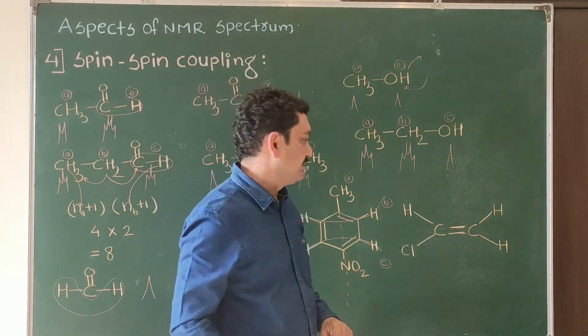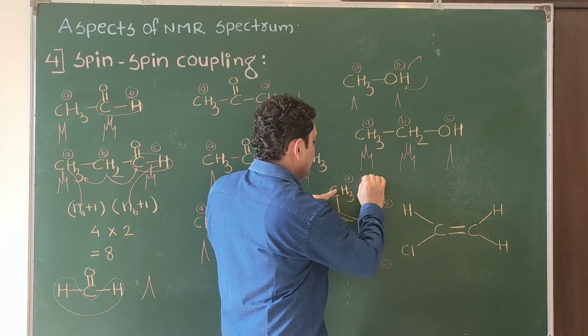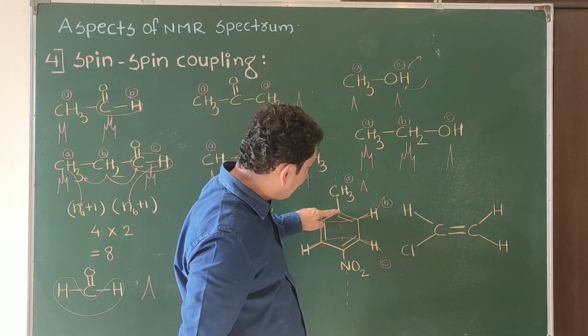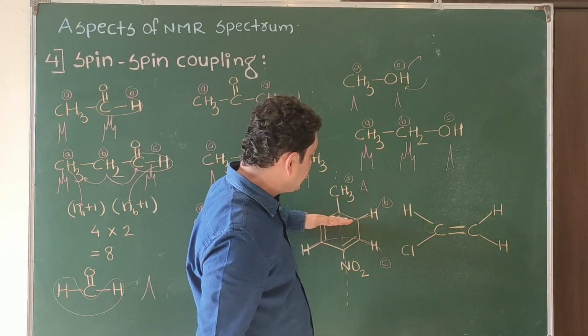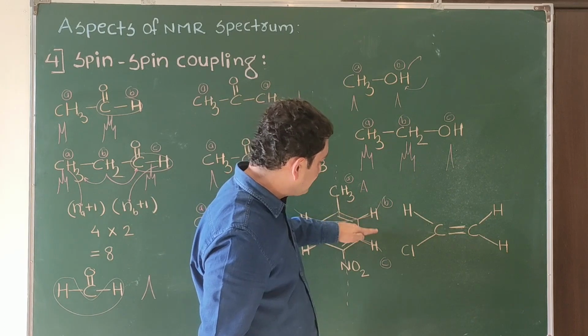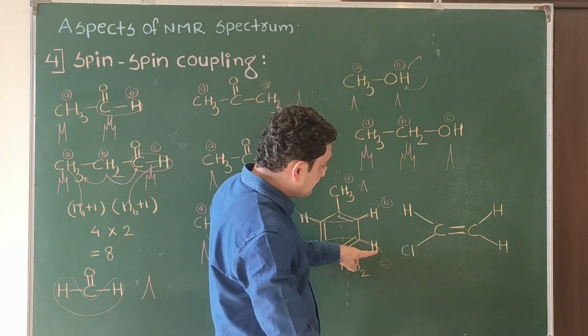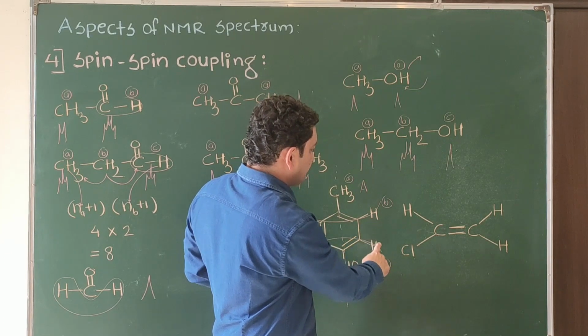Now, we'll see the splitting. CH3 signal gives the singlet one. Why does it give singlet? Because there is no proton on adjacent carbon. Now, for this hydrogen, we have to check the splitting. Here there is no hydrogen. As there is one hydrogen, this will split into doublet. This one hydrogen will split their signal into doublet.